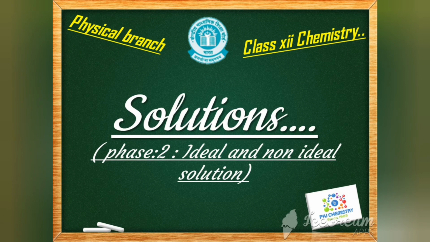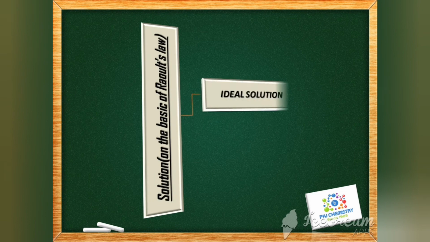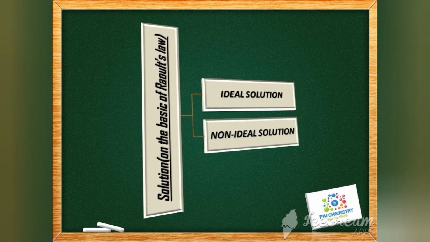So we discuss another thing here, that is called an ideal solution. On the basis of Raoult's law, solutions are again classified into two types. One is called the ideal solution, another is called the non-ideal solution.